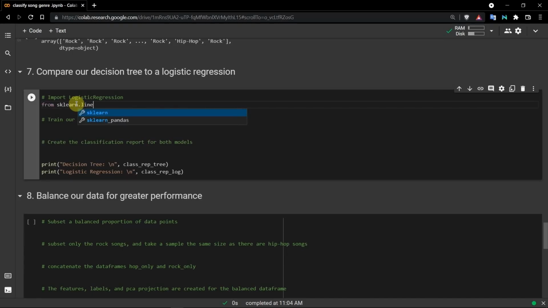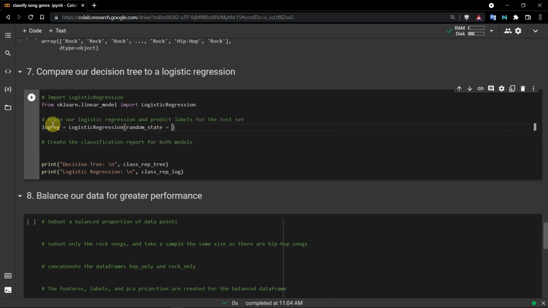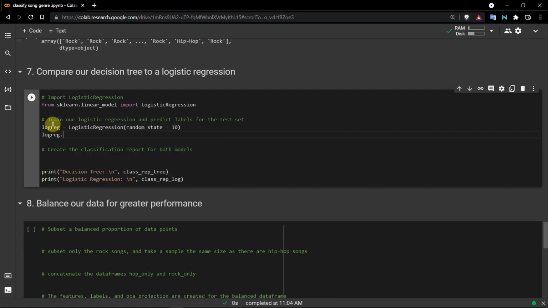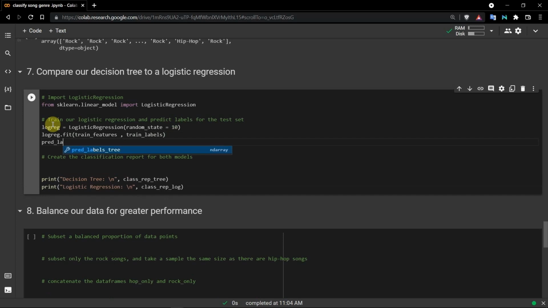Import logistic regression. From sklearn.linear_model import LogisticRegression. Train our logistic regression and predict labels for the test set. logreg equals LogisticRegression, random_state equals 10. logreg.fit, train_features, train_labels. pred_labels_logit equals logreg.predict, test_features.